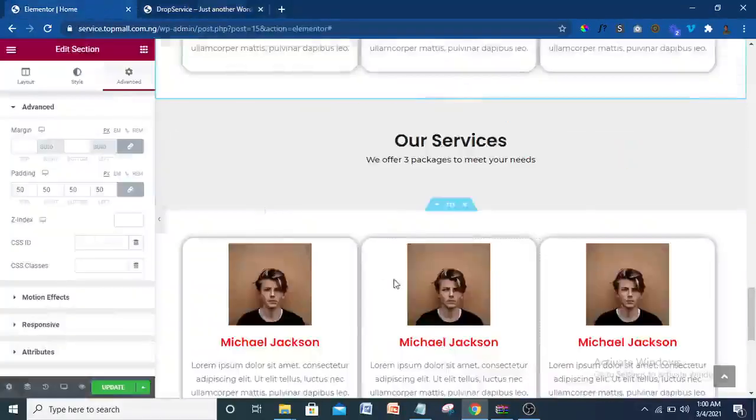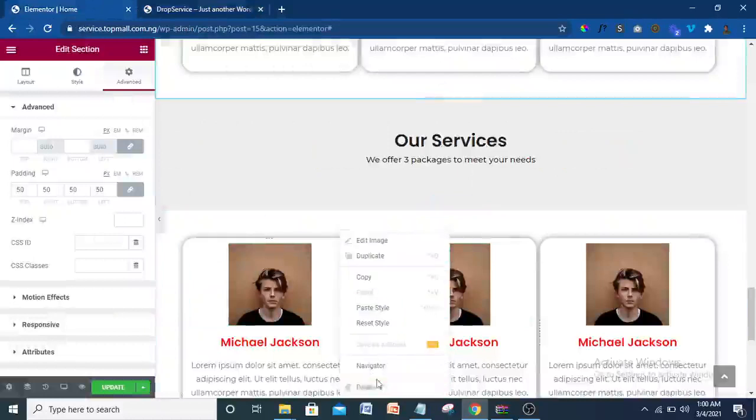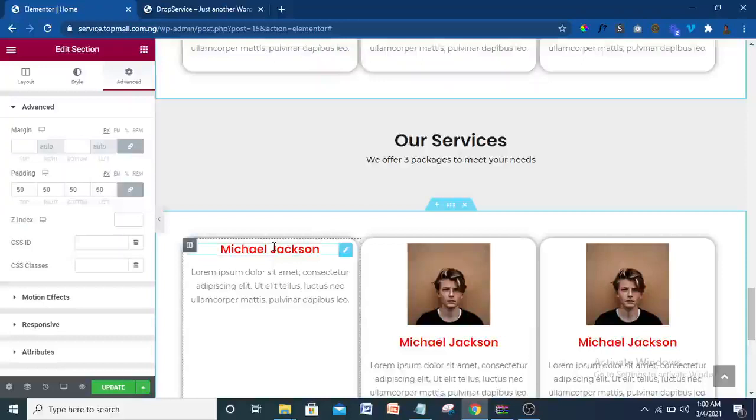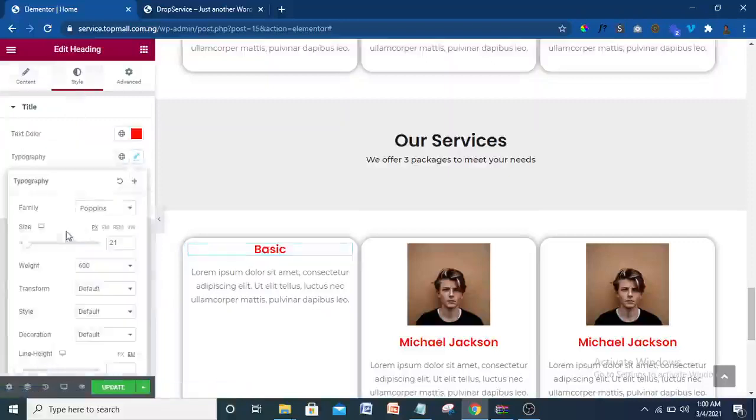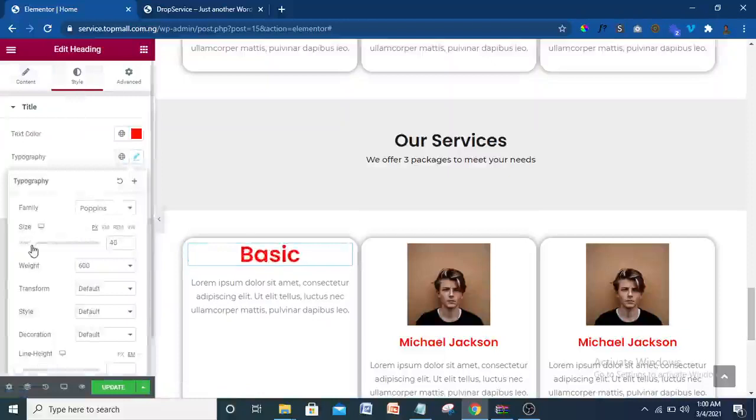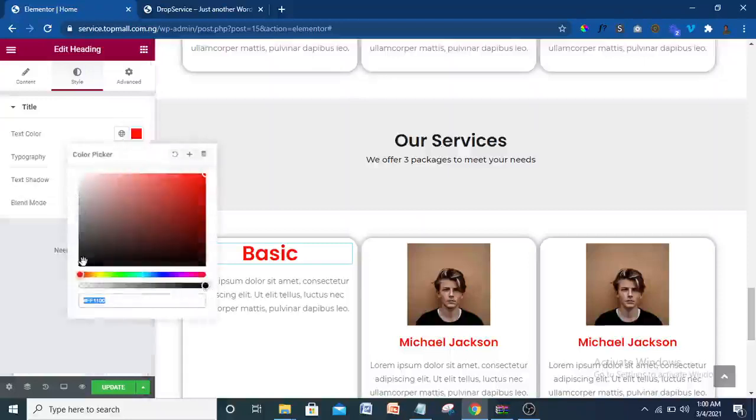So now I'm just going to change this. We don't need the image, so I'm going to delete the image. So what we need here is, well, here we have basic, right? The basic plan. Then let me increase the typography a bit, make it a little bit big, basic, something like that. So the color, I made the color black. I think the color there is also black. So let's make it a little bit black like that.